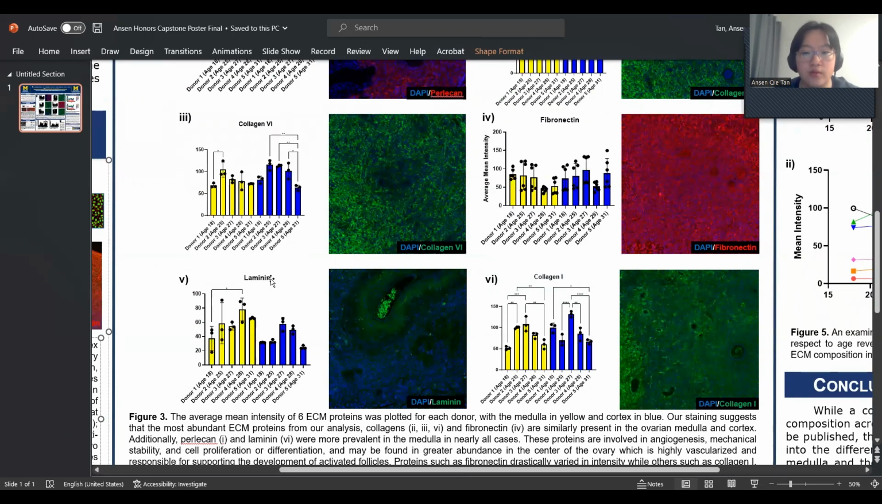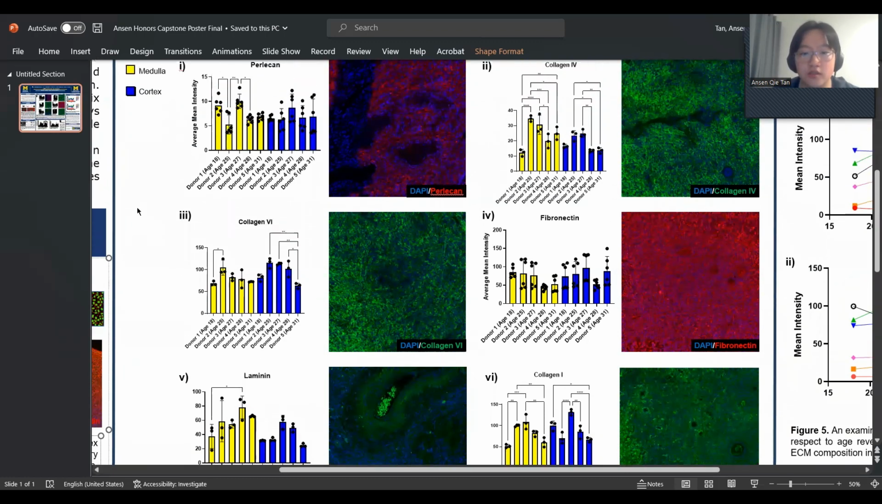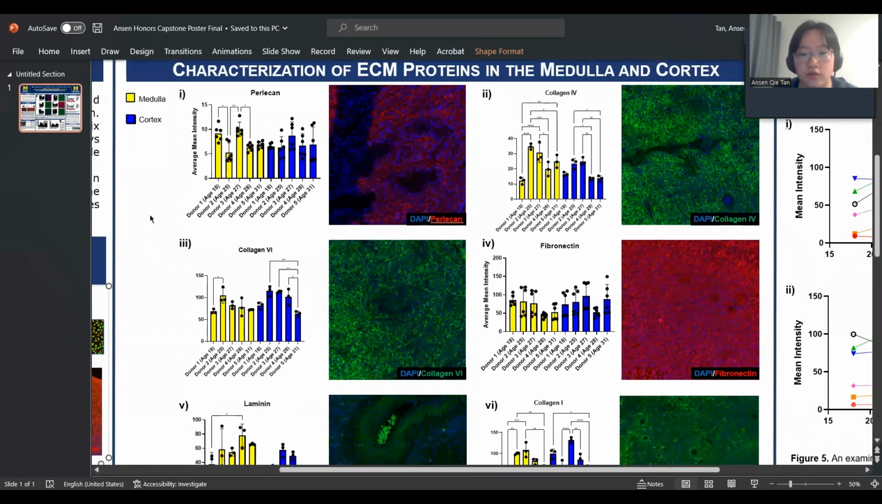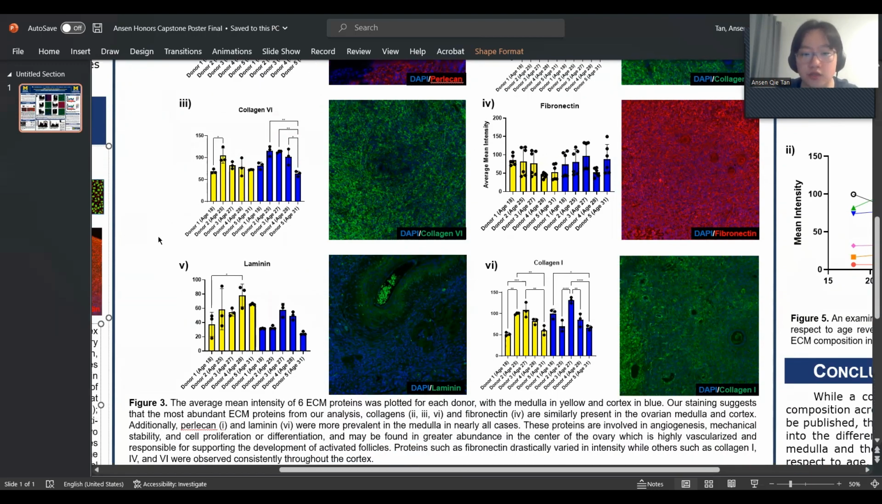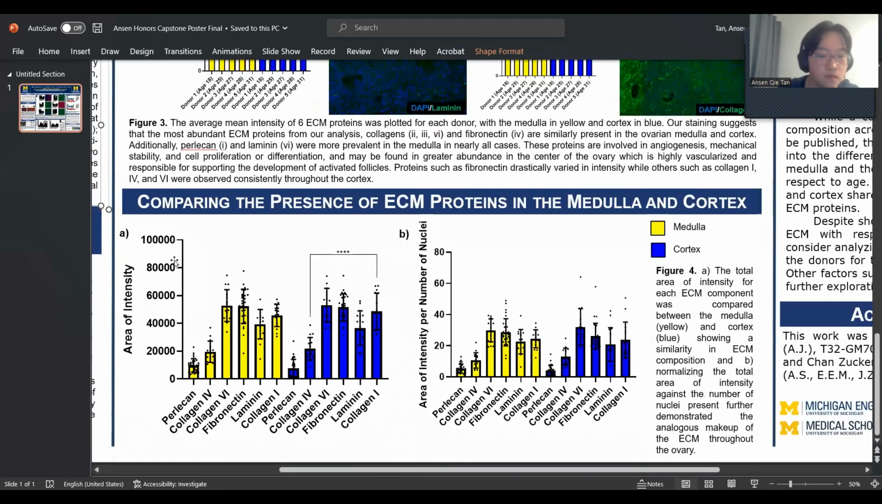This is probably because they're found more in the medulla, from my hypothesis, since the medulla is highly vascularized and is responsible for the development of activated follicles. Proteins such as fibronectin drastically changed in intensity, while others, such as the collagens, were consistently observed throughout the cortex. So while these graphs may not give us a clear explanation as to what's going on, the next figure shows something a little bit more interesting.